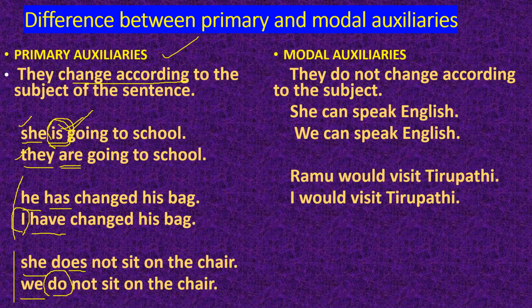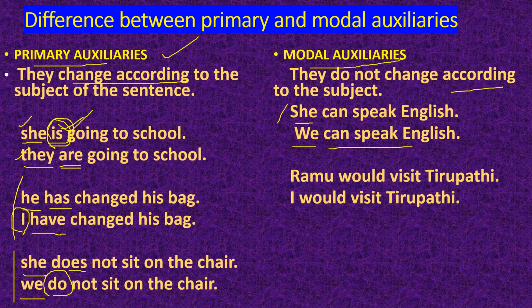What changes? Primary auxiliary. But modal auxiliary does not change according to the subject. Here, she can speak English. Instead of she, when we write we, there is no change in the modal auxiliary. She can speak English, we can speak English, they can speak English, I can speak English. Whatever the subject we use, there is no change in the form of the modal auxiliary.